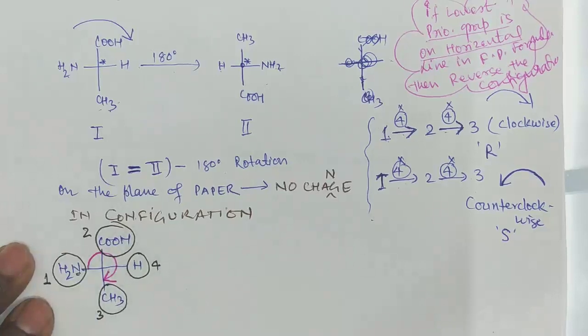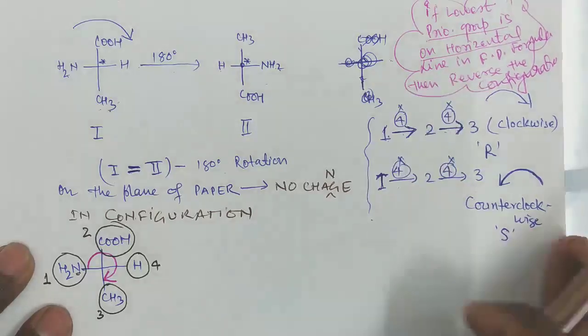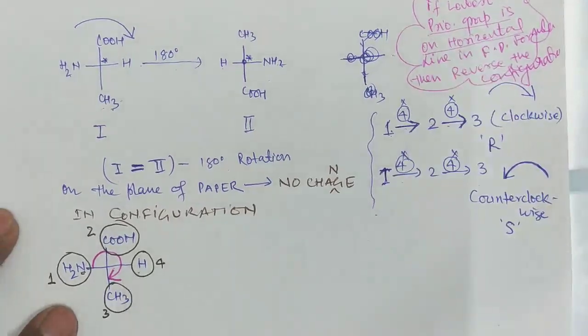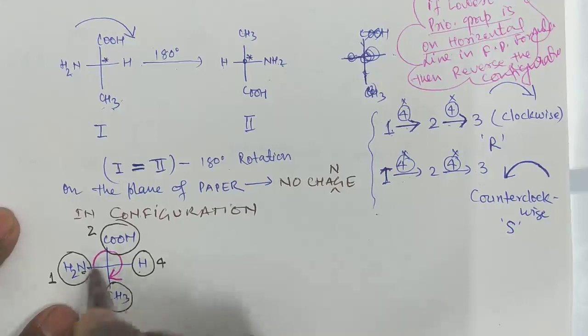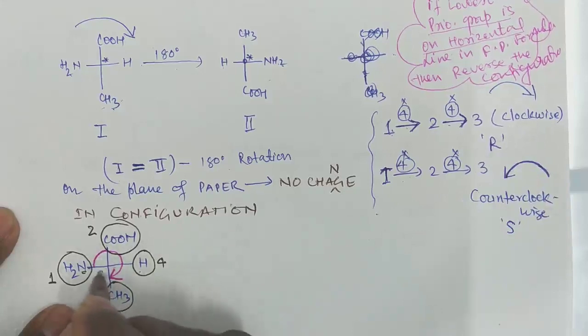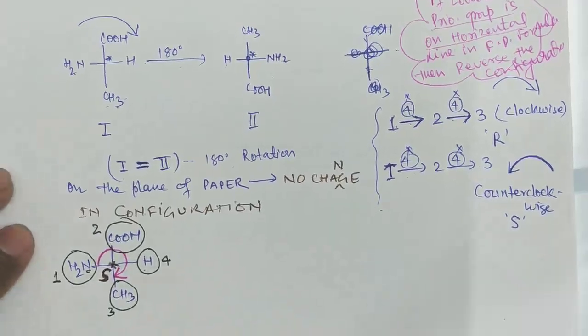So it should be R, but since I have not made any change in the Fisher projection formula, I want to directly assign R and S here. So we have to follow this shortcut. The least priority group is on the horizontal line, so whatever rotation is coming, you have to reverse. So clockwise is R, but you have to put S here. So what is the absolute configuration for this stereogenic center? S. I think all of you are getting it.